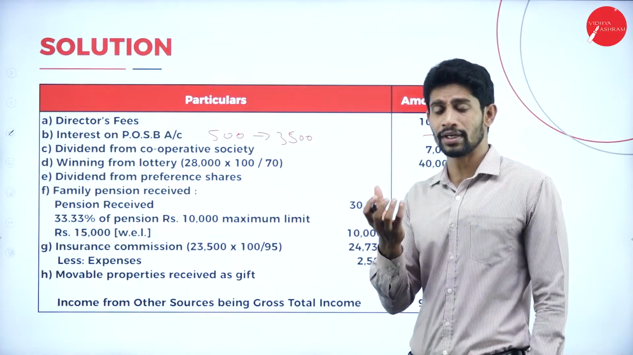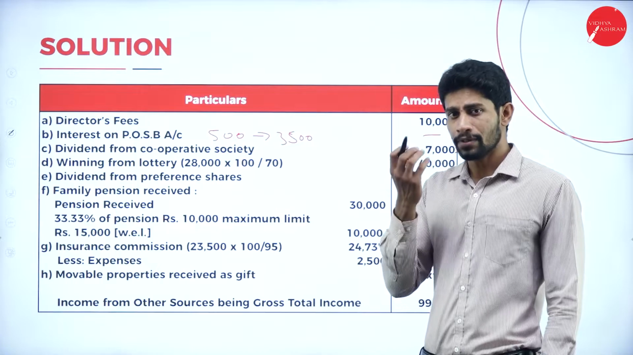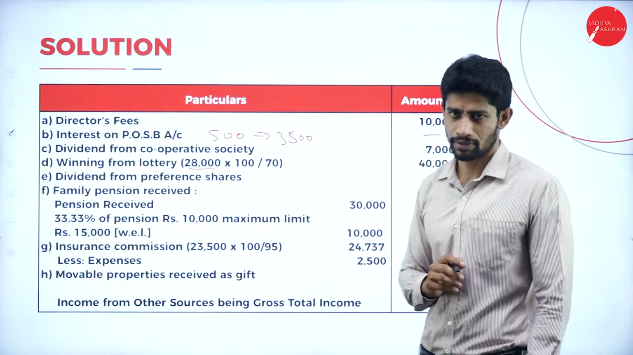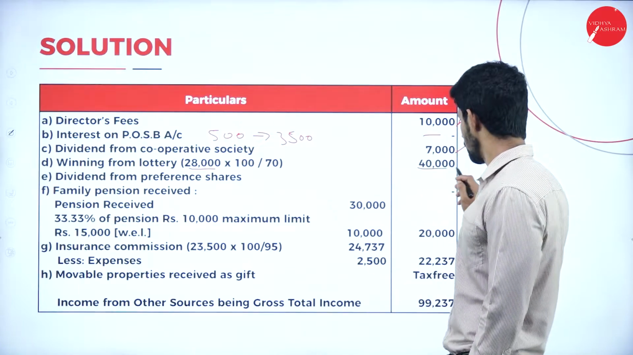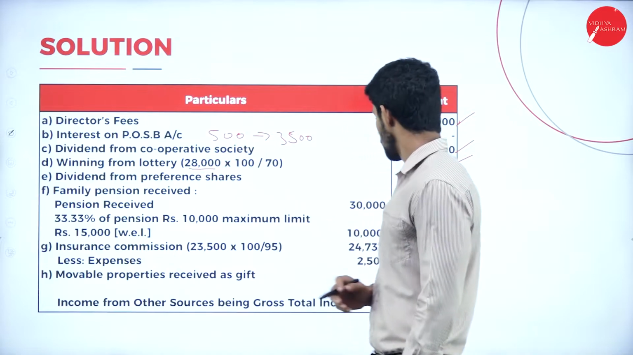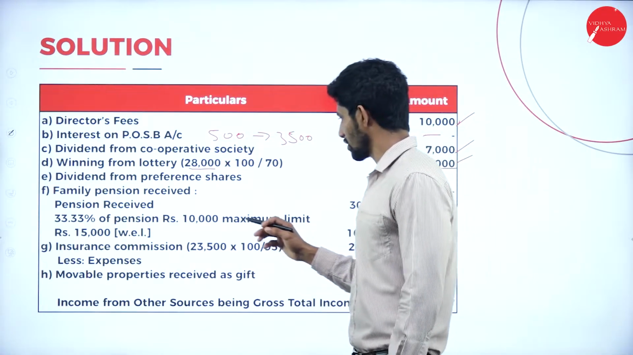So what is the actual winning amount? It is 40,000. After deducting 30% of tax, what is the amount received by the assessee? It is rupees 28,000. So here we calculated the 100% value, rupees 40,000. Next, dividend from preference shares. Yes, dividend from preference shares is not taxable.